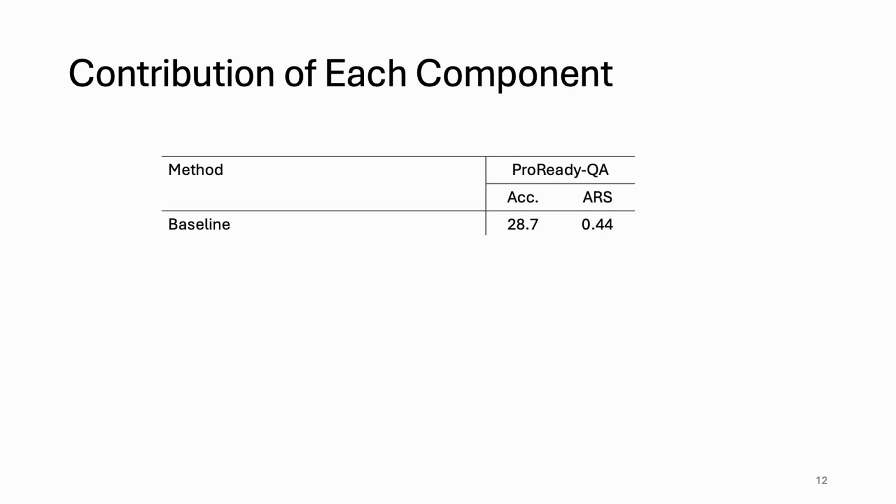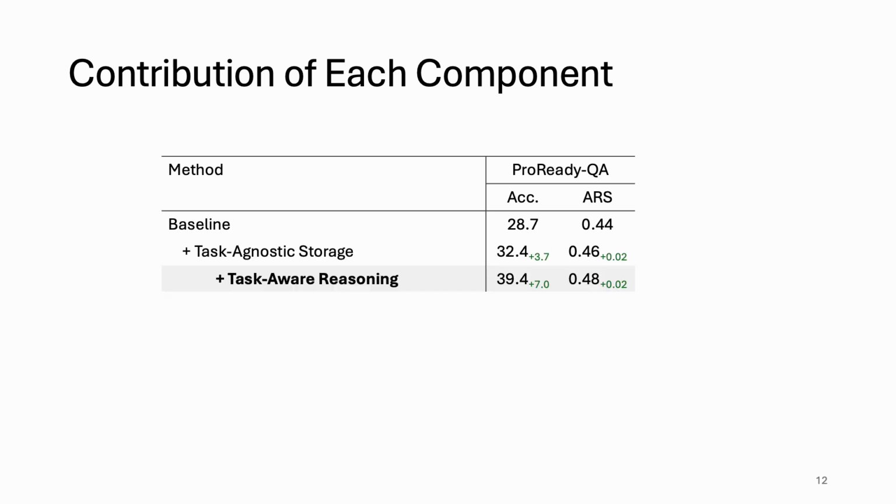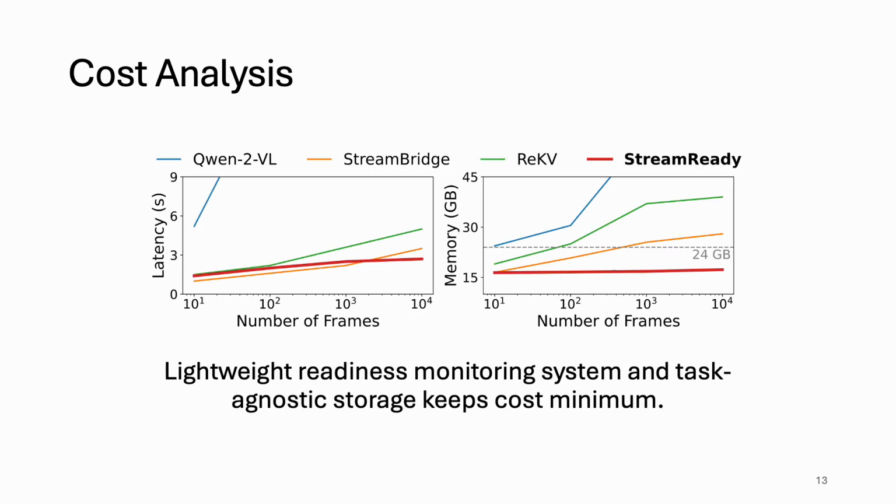Here we show that starting from the baseline, incorporating task agnostic storage and task aware reasoning increased the accuracy. However, the ARS remained mostly similar as the model still did not have any notion of evidence sufficiency. When the readiness monitoring system is included, the ARS drastically improved, showing the effectiveness of the process. And lastly, here we show that with our lightweight readiness monitoring system, our model can keep both the reasoning cost and latency minimal compared to previous methods.